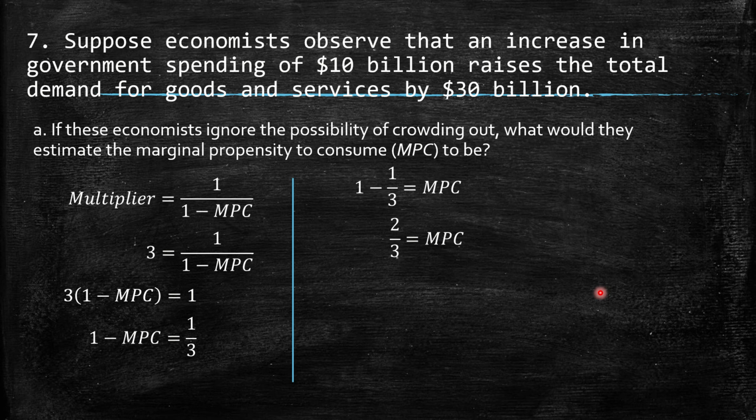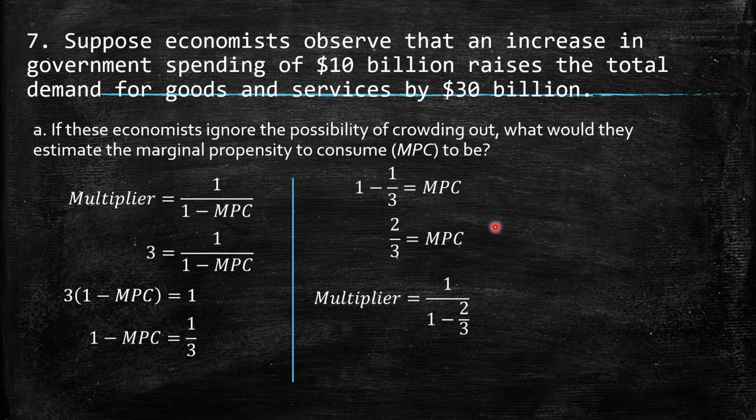So we move it to the left, multiplying, and then we take this 3 to the other side, dividing. And then we have this one minus, because this is summing, so we have minus here, and then we found out that the marginal propensity to consume is 2/3.